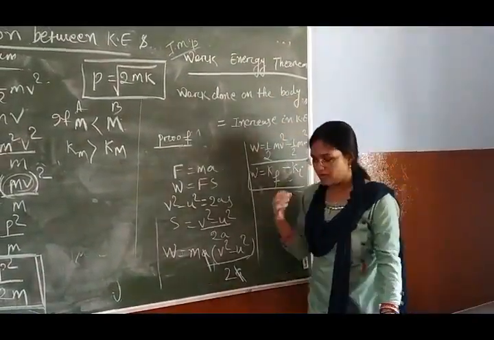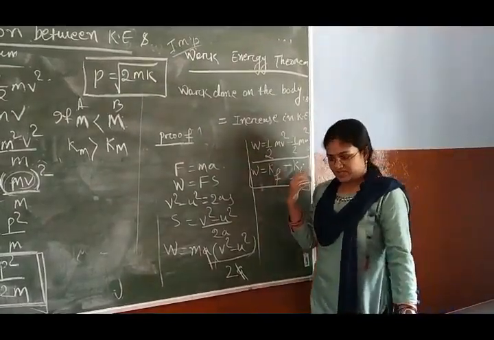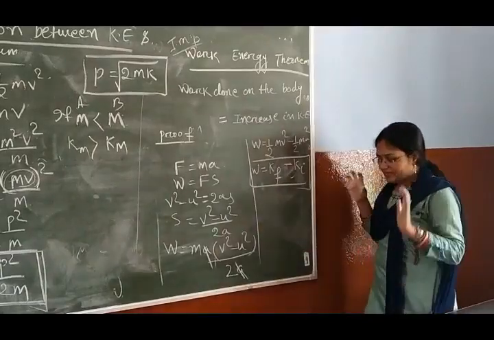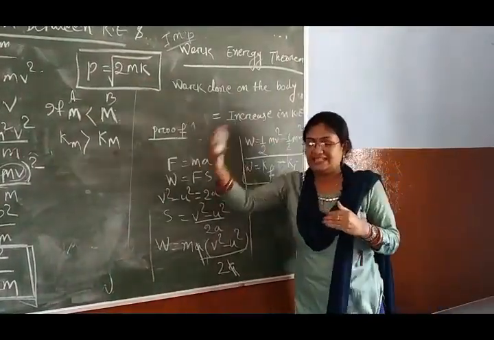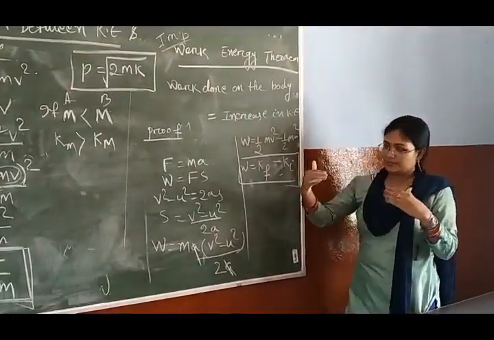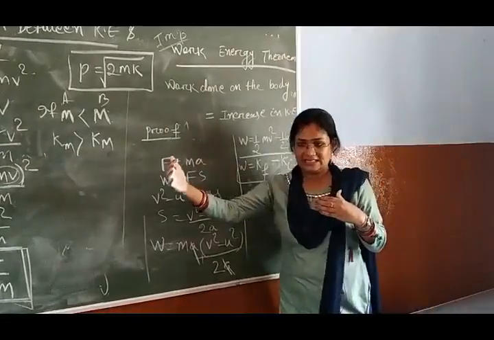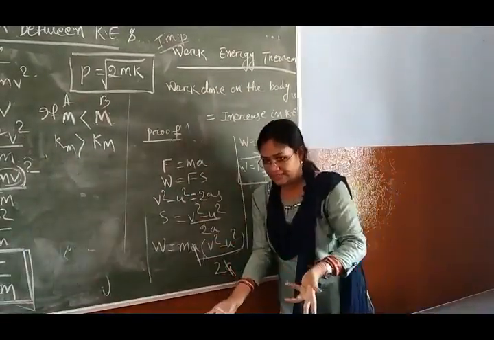For example, suppose one block is moving with some smaller velocity. If I give extra force, its speed will increase. That means I am giving some force, and only then the speed of that body increases. Whatever work I have given is converted to what? Energy.